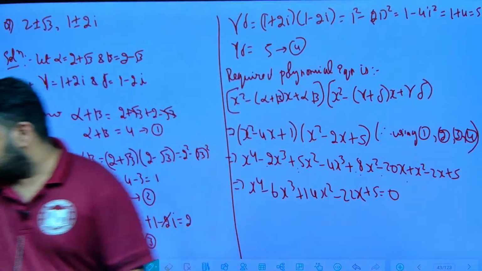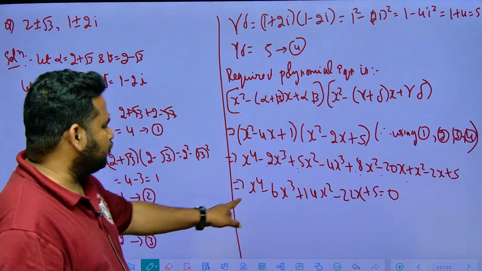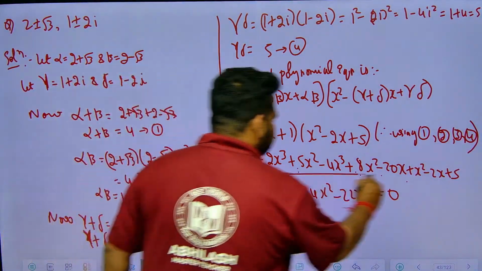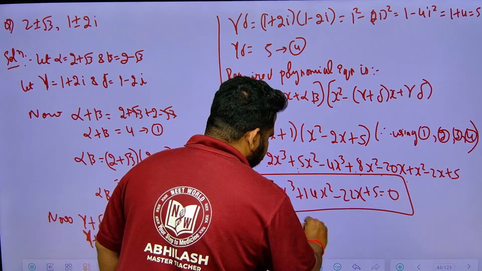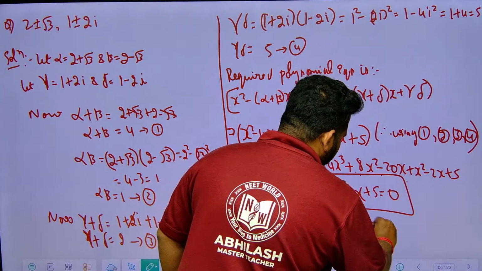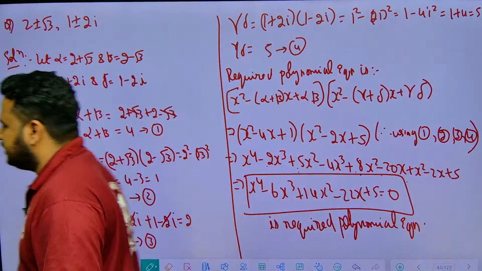Correct? So we are having x power 4 minus 6x cube plus 14x square minus 22x plus 5 is equal to 0. This is the required polynomial equation, friends.